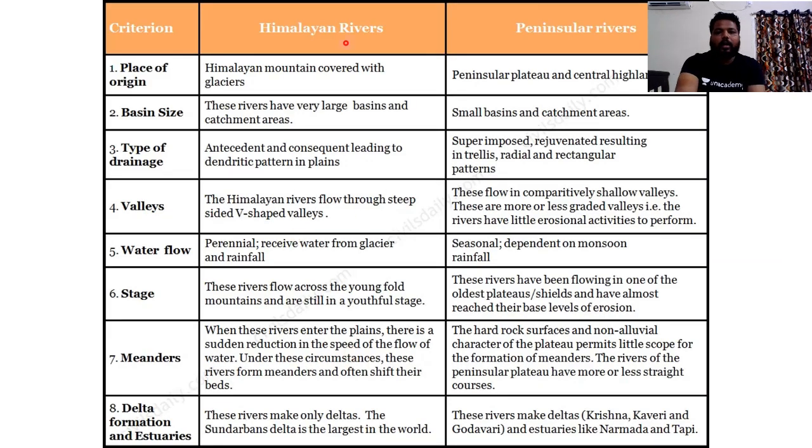If you see these differences between Himalayan rivers and peninsular rivers, it is highly important for your mains perspective. Clear? If you see the place of origin, the Himalayan mountains covered with glaciers are the place of origin, and for peninsular rivers, it is the peninsular plateau and central highland. In this way, there are differences in basin size and the type of drainage. The Himalayan rivers flow through steep V-shaped valley-like structures. These differences I'll discuss again while the mains discussion is going on. Clear?